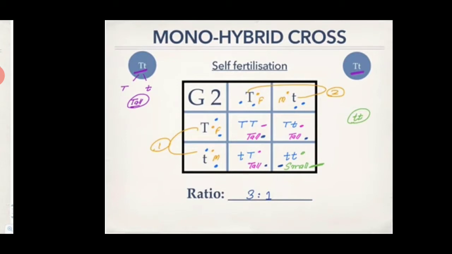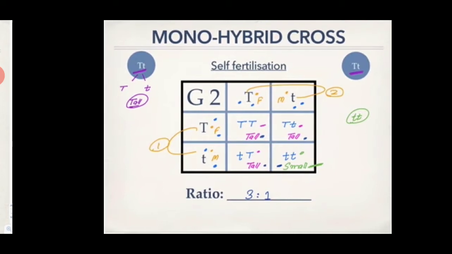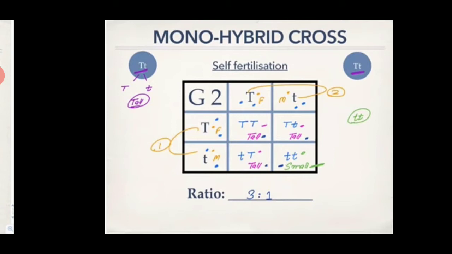The phenotypic ratio of monohybrid cross is 3:1 and the genotypic ratio is 1:2:1. One is pure tall plant, two are those having both the character T and small t. They are hybrid.